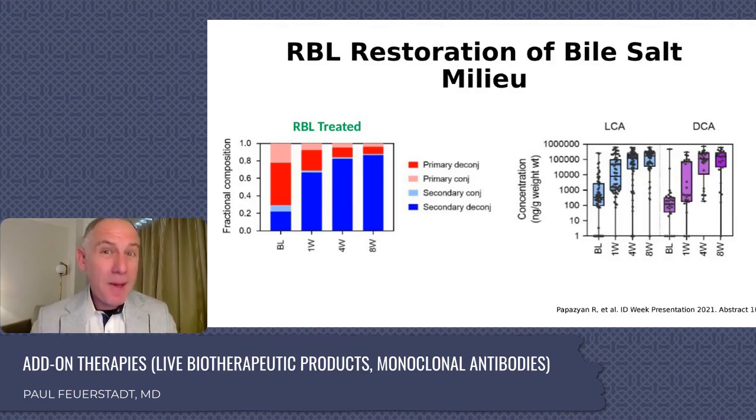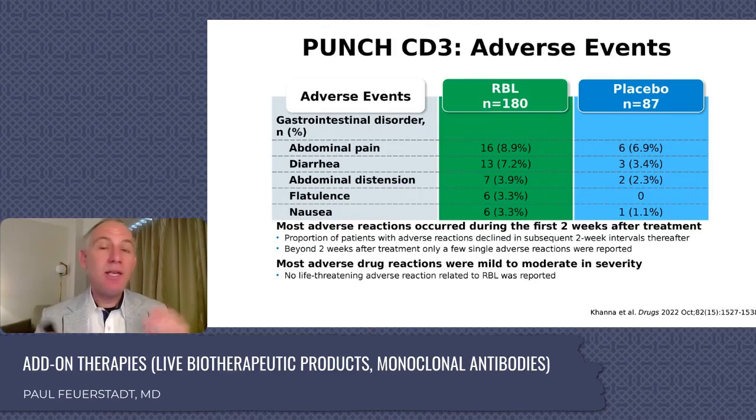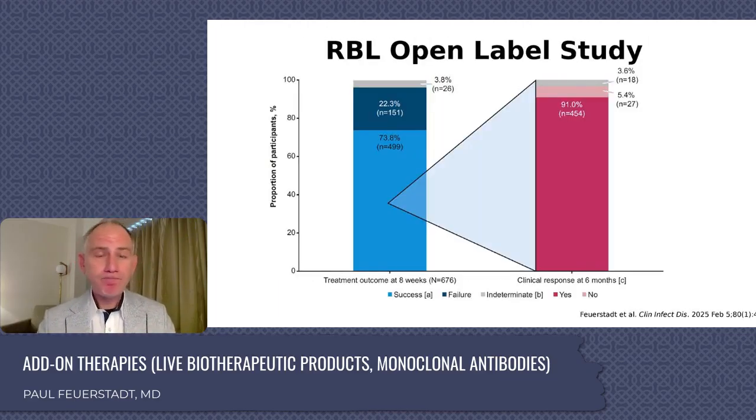But we've heard a lot about bile salts. I introduced it this morning, and I hope I didn't overwhelm, but we've heard it repeatedly. Remember, primary bile acids bad. So here on the left, red bad, blue good. Secondary bile acids good. Weeks 1, 4, and 8 after administration of RBL, a lot more blue than red. This explains why there's lower rates of recurrence. Side effect profile includes abdominal pain, diarrhea, distension, flatulence, and nausea. These were short-lived, mild to moderate in nature.